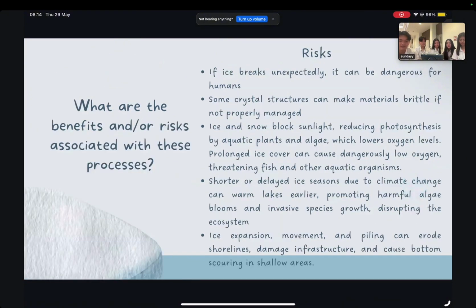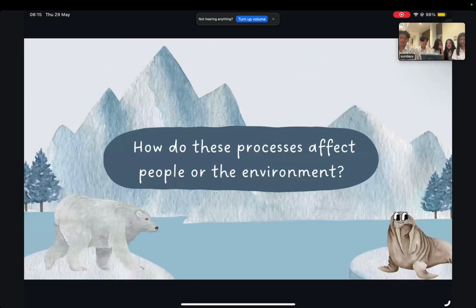Risk: ice and snow block sunlight, reducing photosynthesis by aquatic plants and algae, which lowers oxygen levels. Prolonged ice cover can cause dangerously low oxygen, threatening fish and other aquatic organisms. Shorter or delayed ice seasons due to climate change can warm lakes earlier, promoting harmful algae blooms and invasive species growth, disrupting the ecosystem.